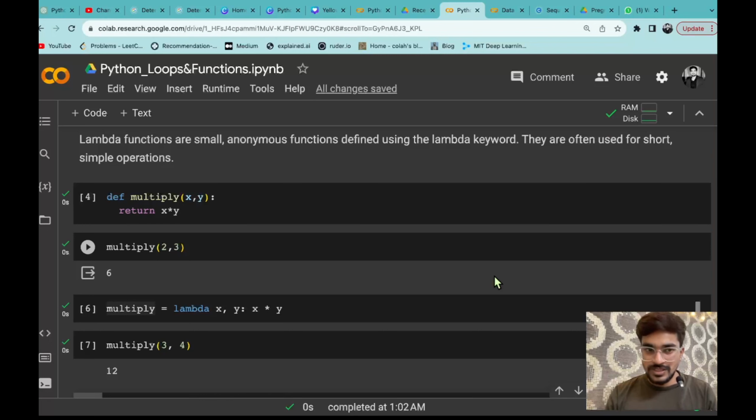So that is it from this session. We have covered up functions in Python. Now it's time to discuss the last session quiz.